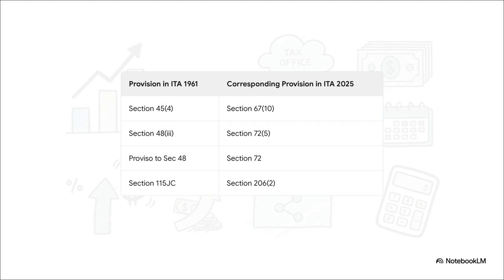The special computation for partnership firms that was in Section 48.3, you'll find that in Section 72.5 now. And what about that really helpful rule for non-residents, the one that let them calculate gains in foreign currency? That's also been preserved, and it's now in Section 72. This mapping is vital. You need it to apply the law correctly.